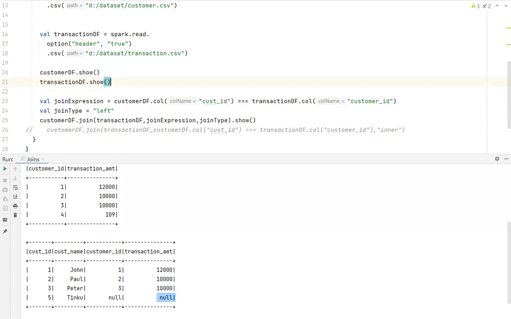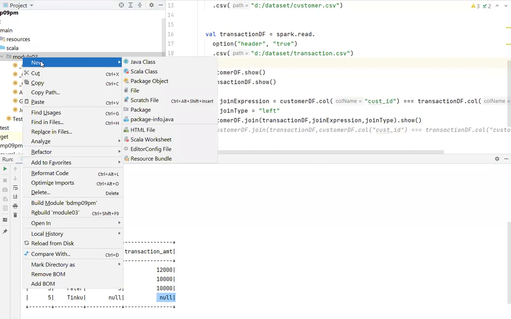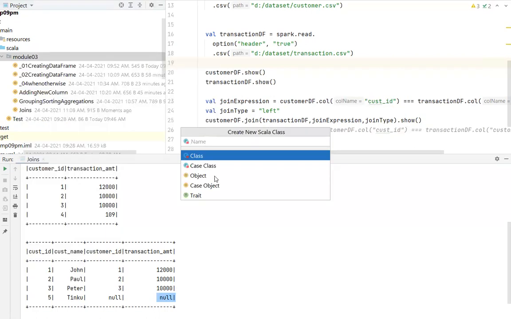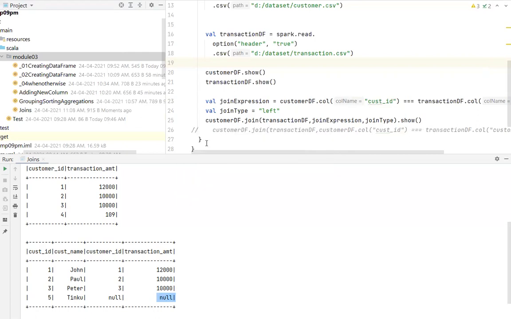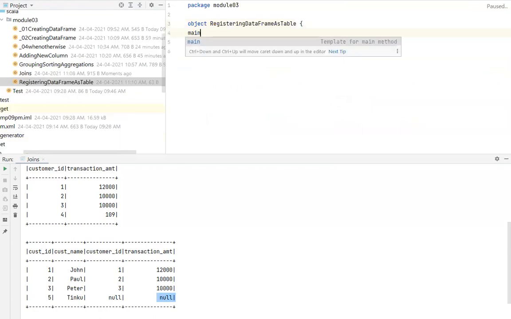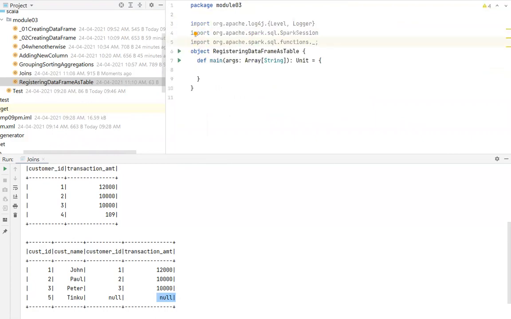I think let's proceed. For example, this is another important thing. You can also create, this is very important, for example, let me just create one. I'll name it registering data frame as table. So let me import this. You can also execute SQL queries on your data frames. Let me show you.